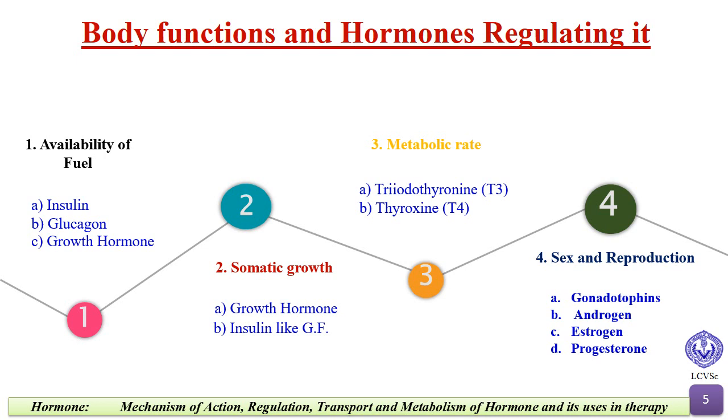Metabolism is to convert the complex molecule into simpler molecules so that our body can utilize the simple molecule. For example, protein as such we cannot utilize it, so it is metabolized into simpler form, that is amino acid. The next function is sex and reproduction, and the hormones responsible are androgen, gonadotropin, estrogen and progesterone.